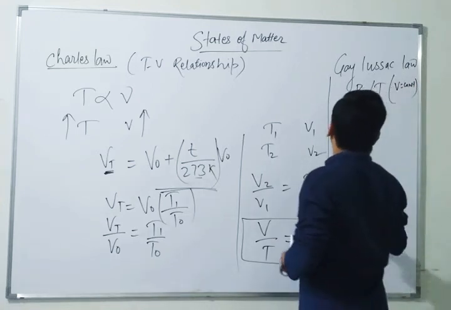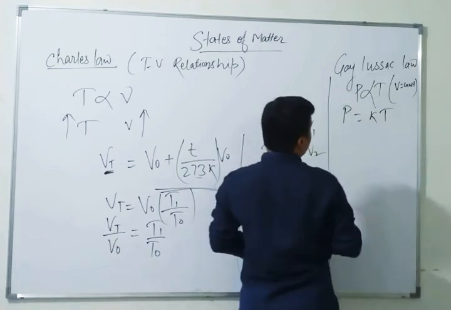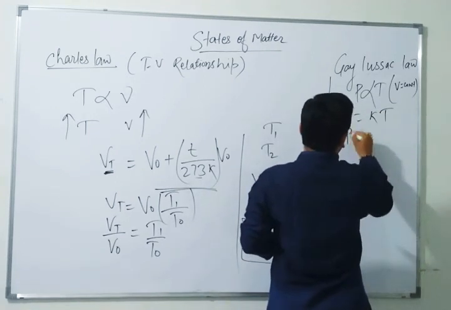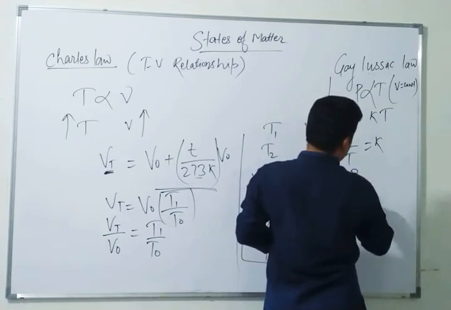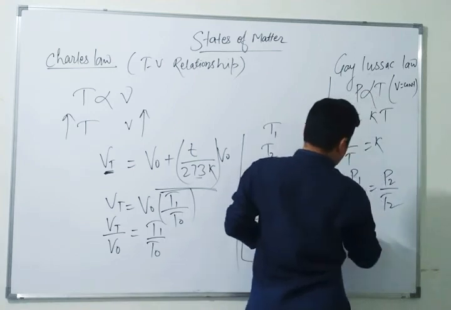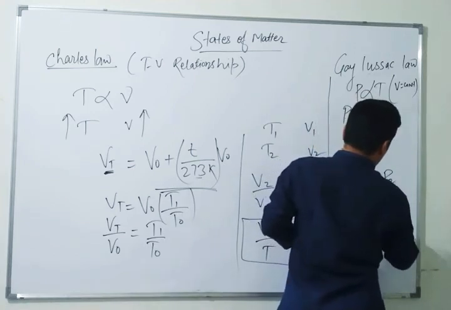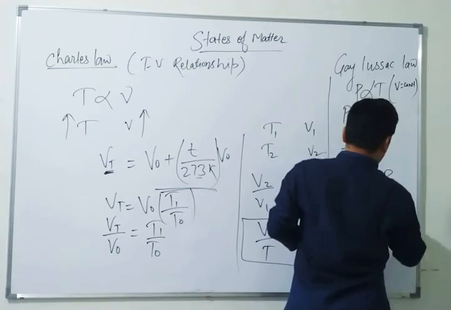Means P equals KT, means P by T equals K. Means P1 by T1 equals P2 by T2, so P1 T2 equals P2 T1.